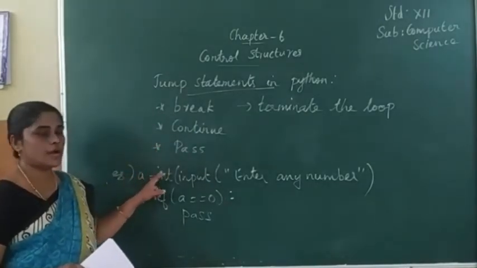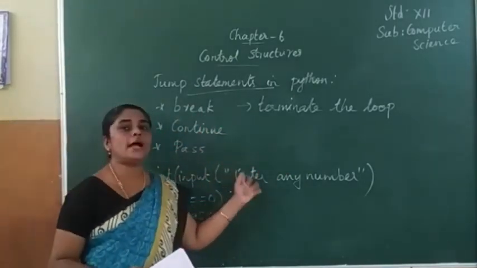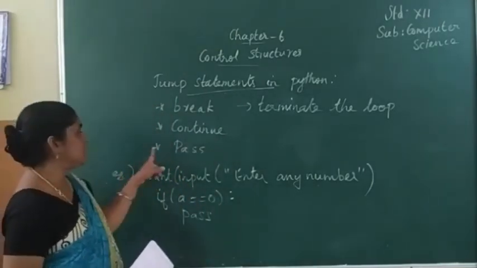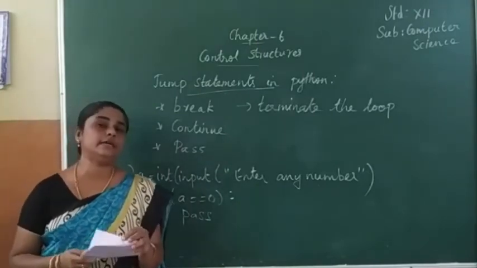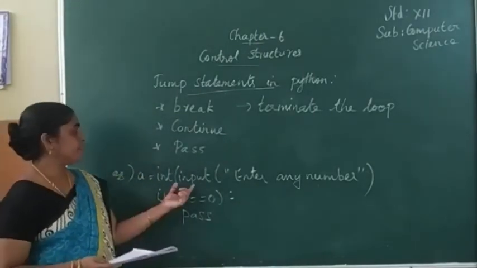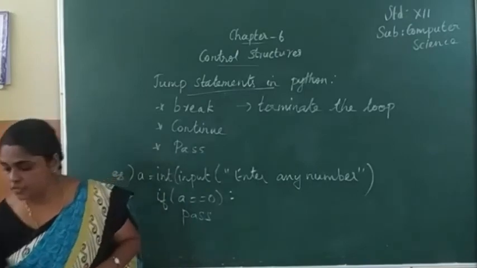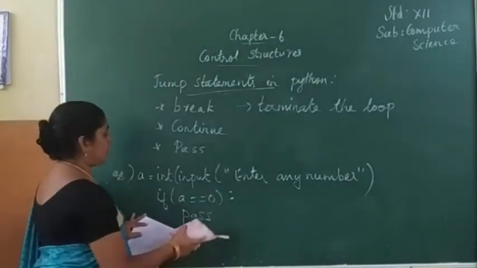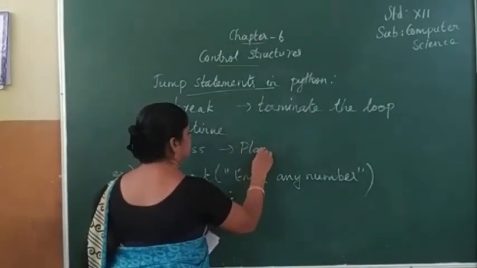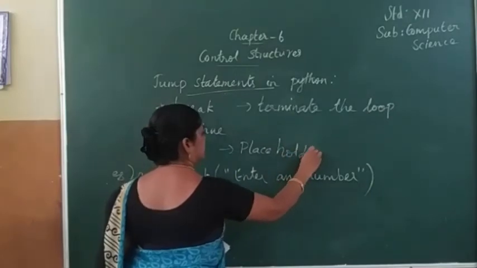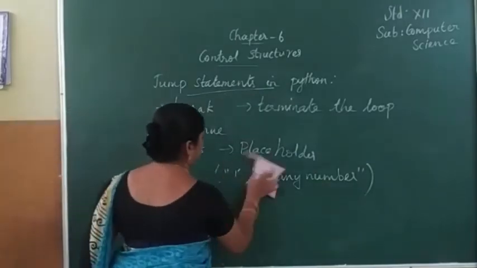What are the jump statements? Break, continue, pass. Break means it will terminate the loop. Continue means it will skip the loop and continue the next set of statements. Pass means it is a null statement. Which is the null statement in the Python programming language? Pass is the null statement in Python. Normally you can say this pass is a placeholder. Using a for loop, we can give one example.